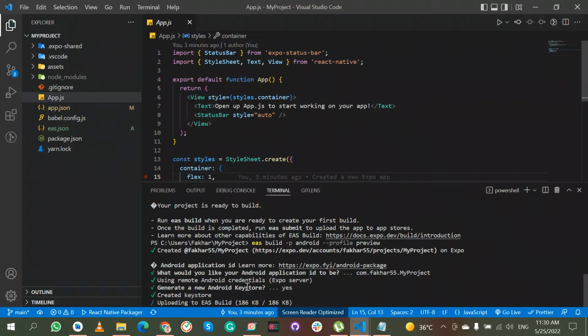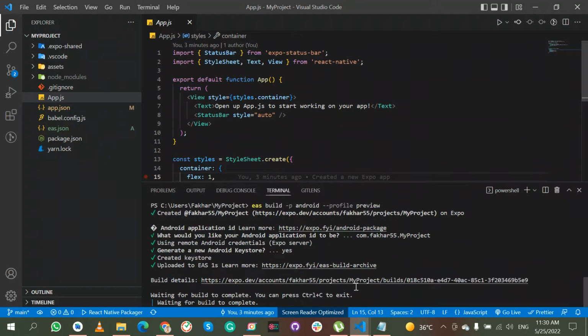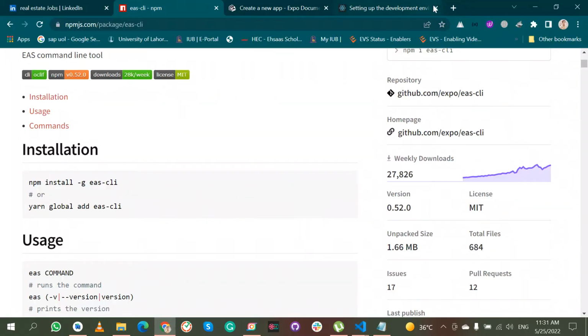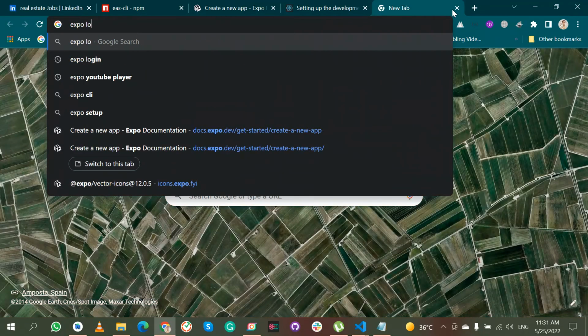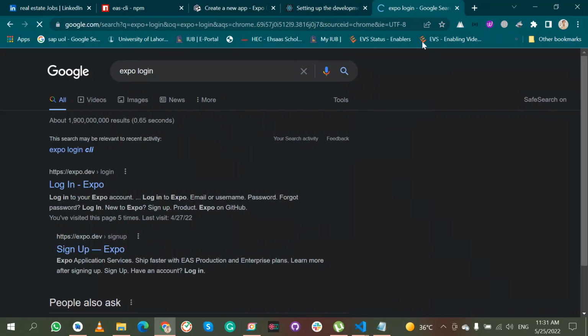The process will start, and it will take some time to build the APK, because I have just created a new project to let you know, guys, how we can create the EAS APK file and how we can reduce the size. Instead, we can log in on our Expo project to see our progress. It will take time.